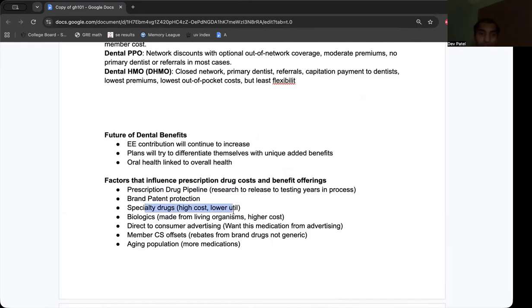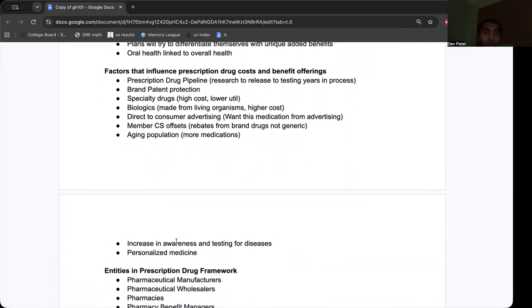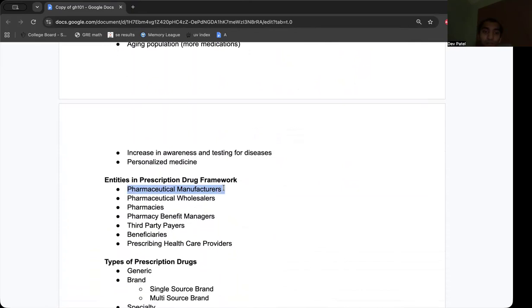We have specialty drugs: high cost, low utilization, biologics made from living organisms, and direct-to-consumer advertising. So they do these advertisements, and maybe the patient wants this medication, so they go to their doctor and request it. So we have manufacturers, they produce the drug. Wholesalers get the drug from the manufacturers and then distribute it to the pharmacies. Pharmacies can also get it directly from the manufacturers.